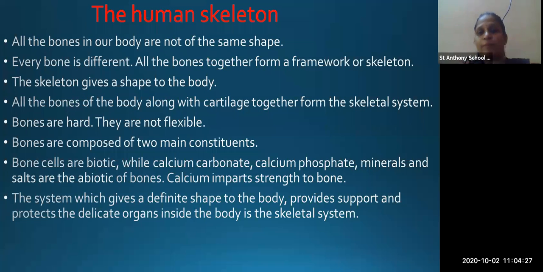So in the rib cage, in the framework of all the bones, the organs are placed inside so that they will not have severe damage. So this damage is prevented with the help of the skeletal system. Okay, understood why the skeletal system is important? Because the skeleton protects all the internal organs as well as it gives a definite shape to the body. So these are the two important functions of the skeletal system.